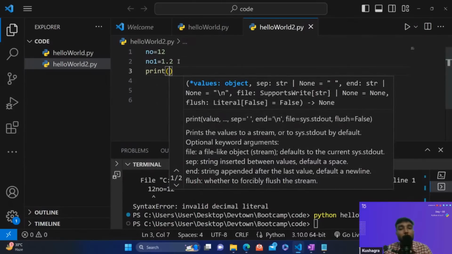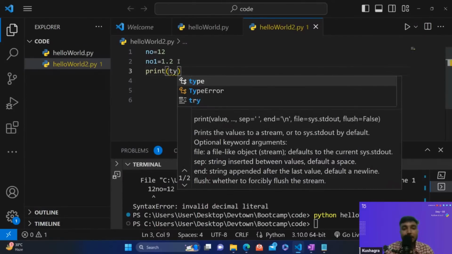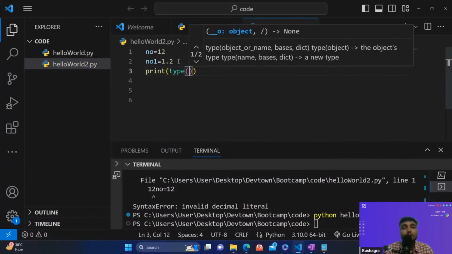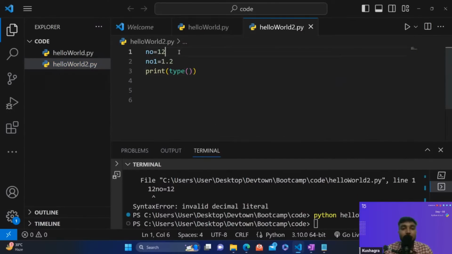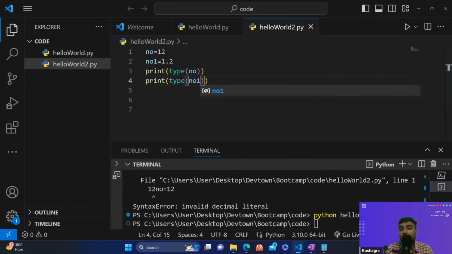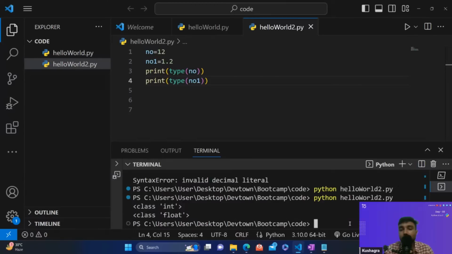There is an inbuilt function known as type. This will tell me what the type of this variable would be, whatever I'm using, that is no and no1. This will specify the type of the variable. Let me specify no, and let's work with this, that is no1. And now if I run this code, you can see we have got int and float.